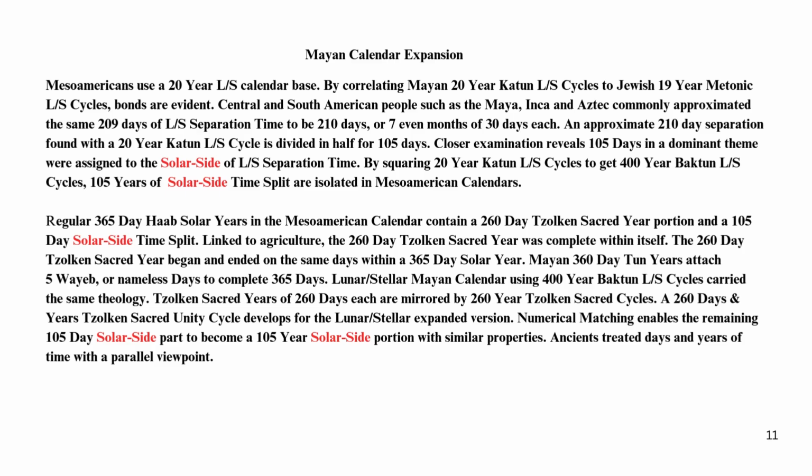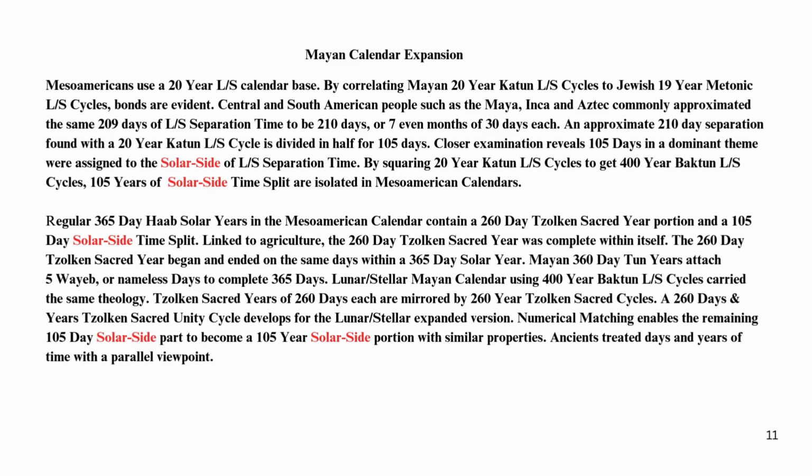Linked to agriculture, the 260-day Tzolk'in sacred year was complete within itself. The 260-day Tzolk'in sacred year began and ended on the same days within a 365-day solar year. Mayan 360-day Tun years attach 5 Wayeb, or nameless days, to complete 365 days. The lunar, stellar Mayan calendar using 400-year Baktun cycles carried the same theology.